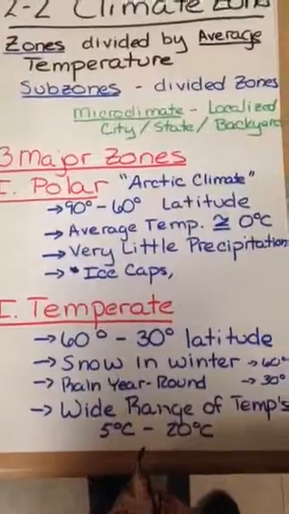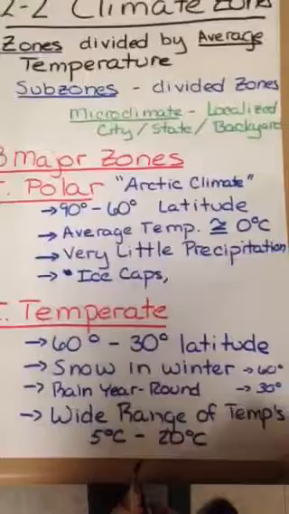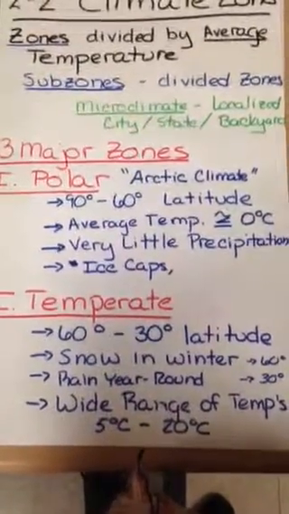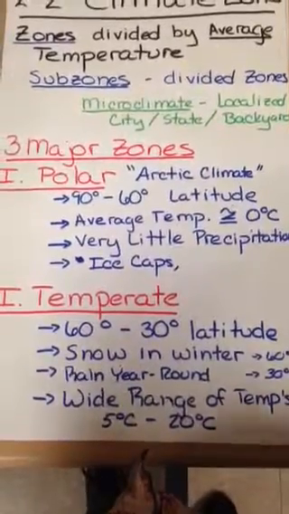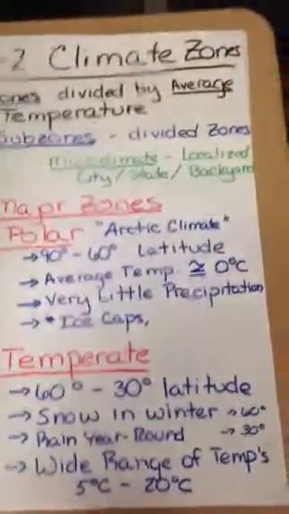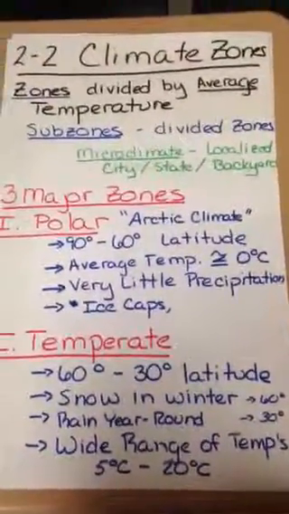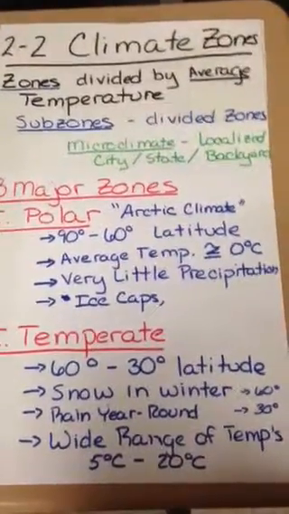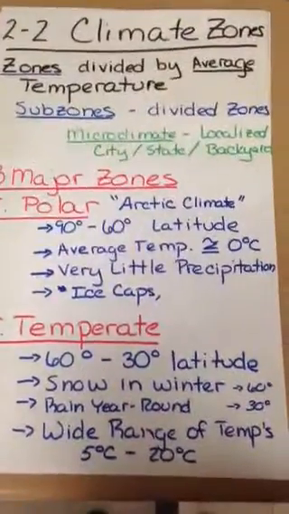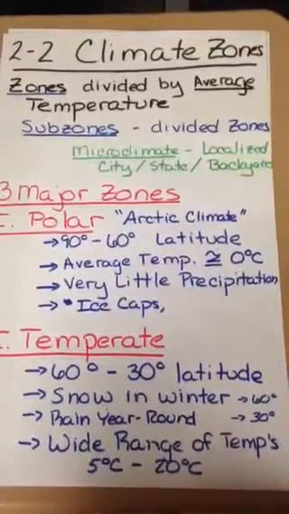Now we can also have temperate zones. The temperate zone is between 60 degrees latitude and 30 degrees latitude, and we talked about this in class. If you don't remember these degrees, I want you to take a minute and review it, because this is definitely something that I'm going to want you to know. Now in the temperate zones, there's a big range. You can have snow in winter, that's closer to the 60 degree latitude. You can also have rain year-round. That's closer to the 30 degrees because it's warmer closer to the equator at 30 degrees.